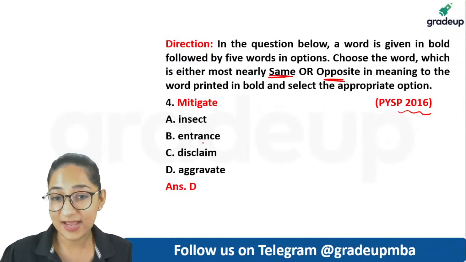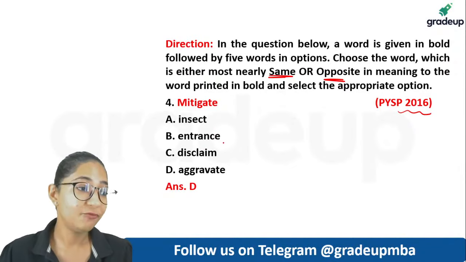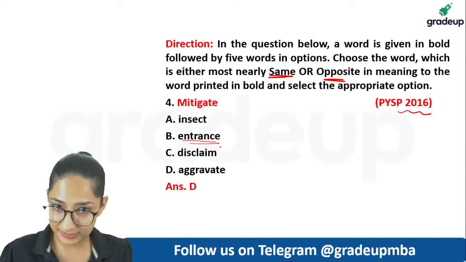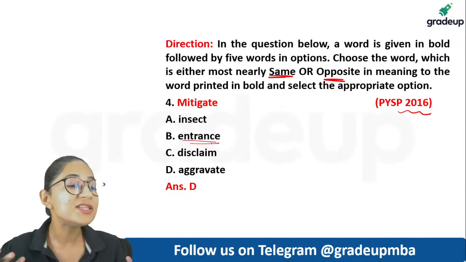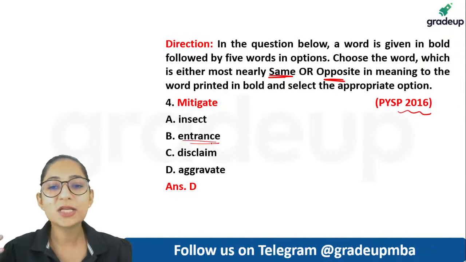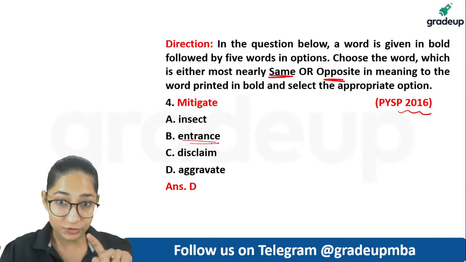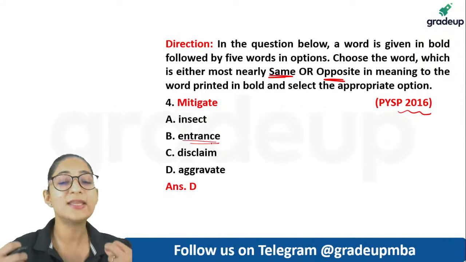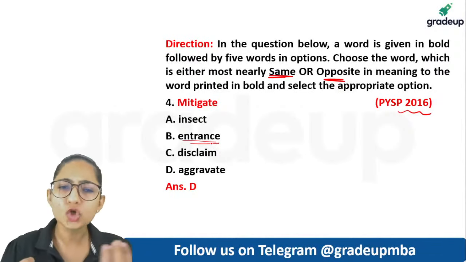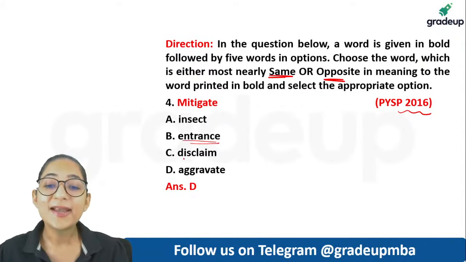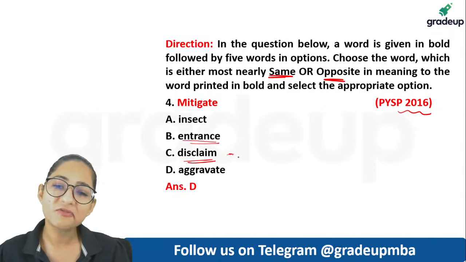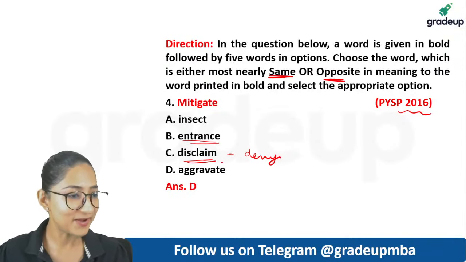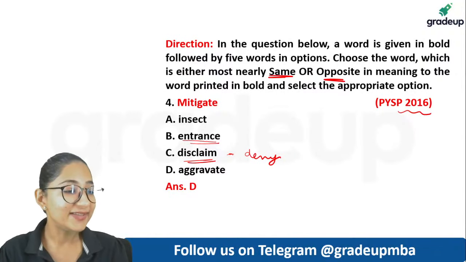Okay, all right. What about this one, guys? Entrance. If you entrance somebody, what does that mean? Entrance, entice. So what is trance, guys? If you are in a trance, what does that mean? From there you can guess the meaning of the word entrance also. Entrance is to entrap, entice somebody, coax also to some extent. And disclaim, what is disclaim? Opposite of claim. When you deny something, that is disclaim. All right. Fine then, guys.